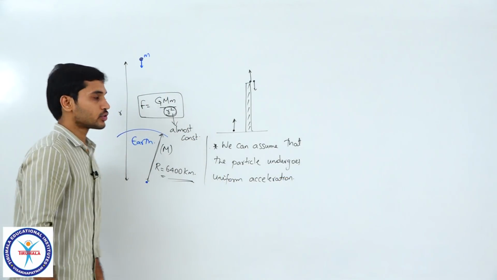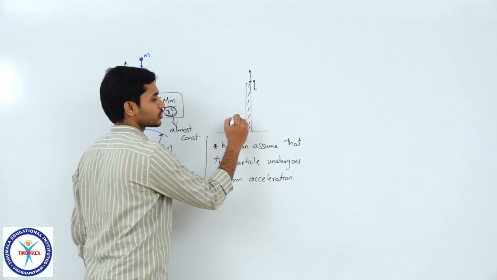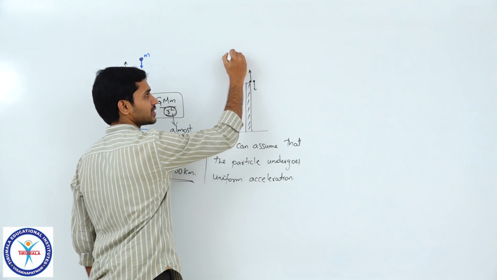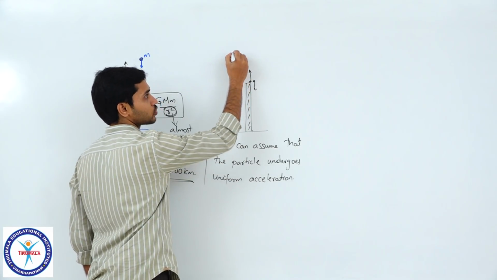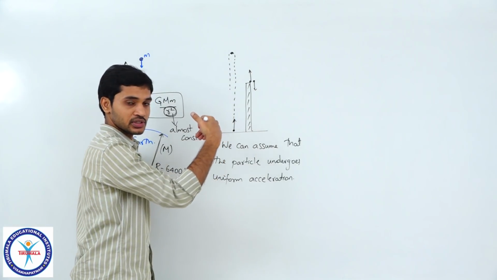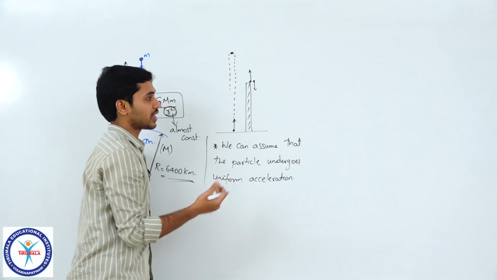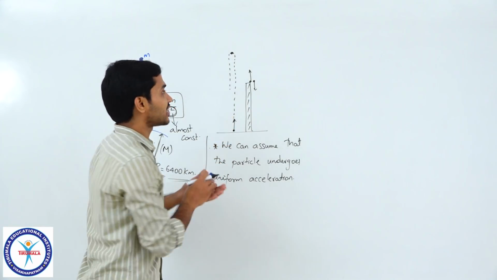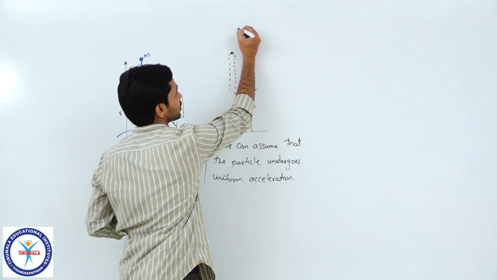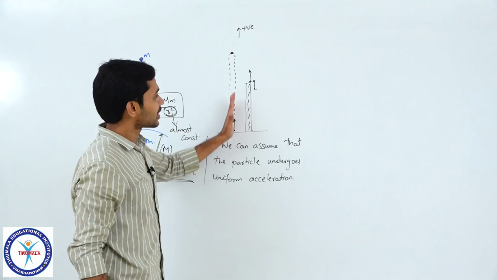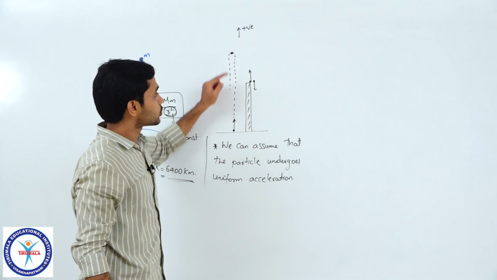Is that clear, students? Even if you consider a particle which is thrown vertically up, it goes up to some height and then returns back. It comes to rest at the highest point, you know that it is turning back at that position. You all know the condition for turning back, right? If I consider the upward direction as positive, then throughout the motion where the particle is moving up, the velocity is positive.